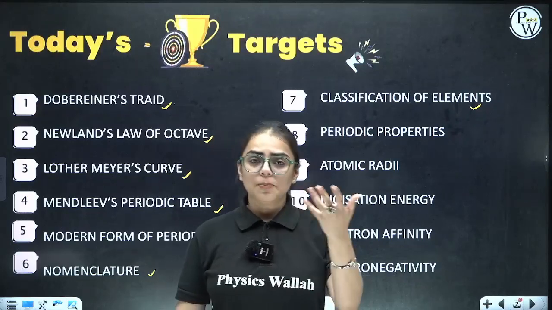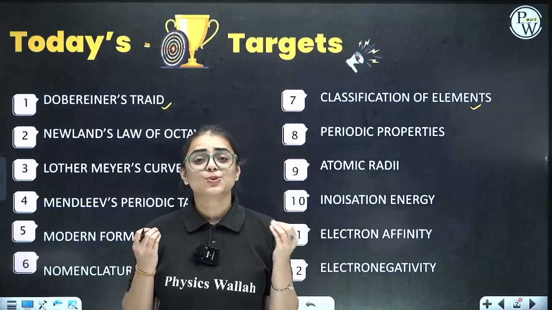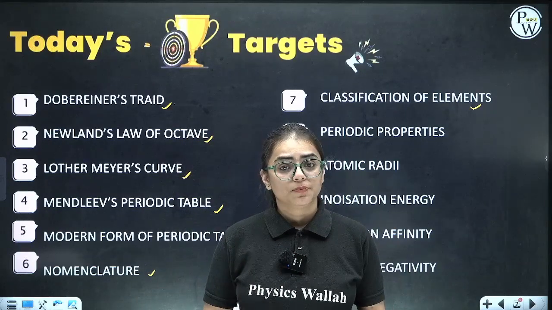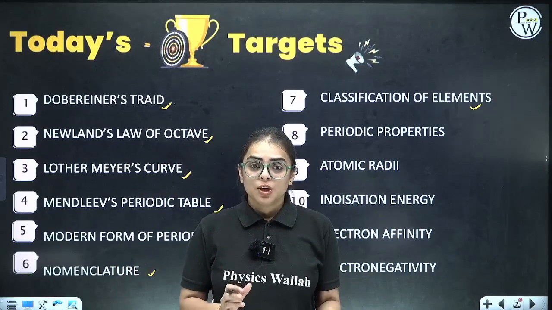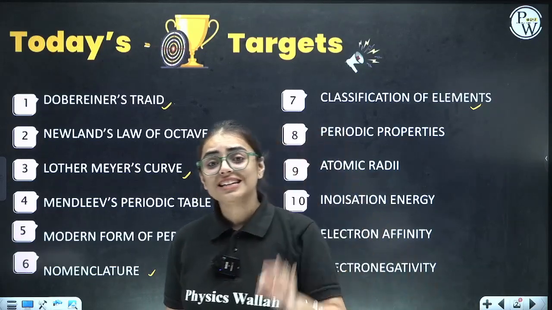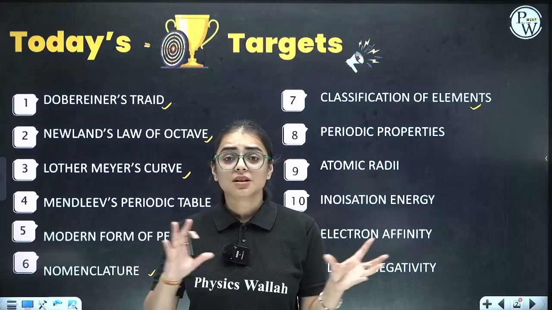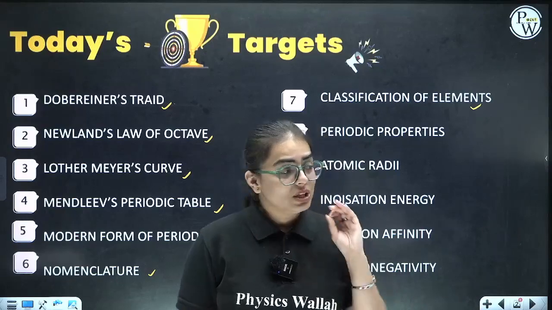For example, in many of the question papers, these two questions are so common: which is the most electronegative element in the whole periodic table? Which has the highest electron affinity among the whole periodic table? The most electronegative element is fluorine. The element with the highest electron affinity is chlorine. So these kinds of questions, how are we going to solve them? By the variation part. Yes. So these are really very important.